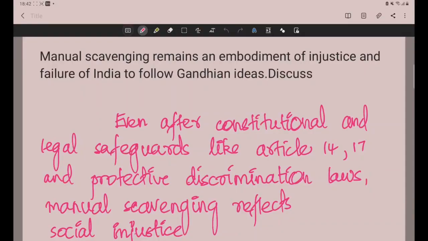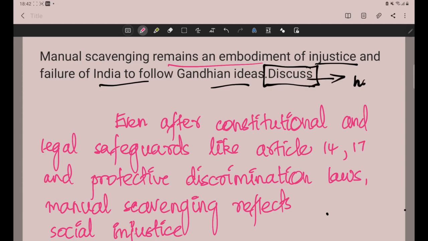Manual scavenging remains an embodiment of injustice and failure of India to follow Gandhian ideas. So discuss. The directive, we have discussed in earlier episodes also. When the question is discuss, you have to holistically analyze the answer. Okay, so we can move on to the introduction.